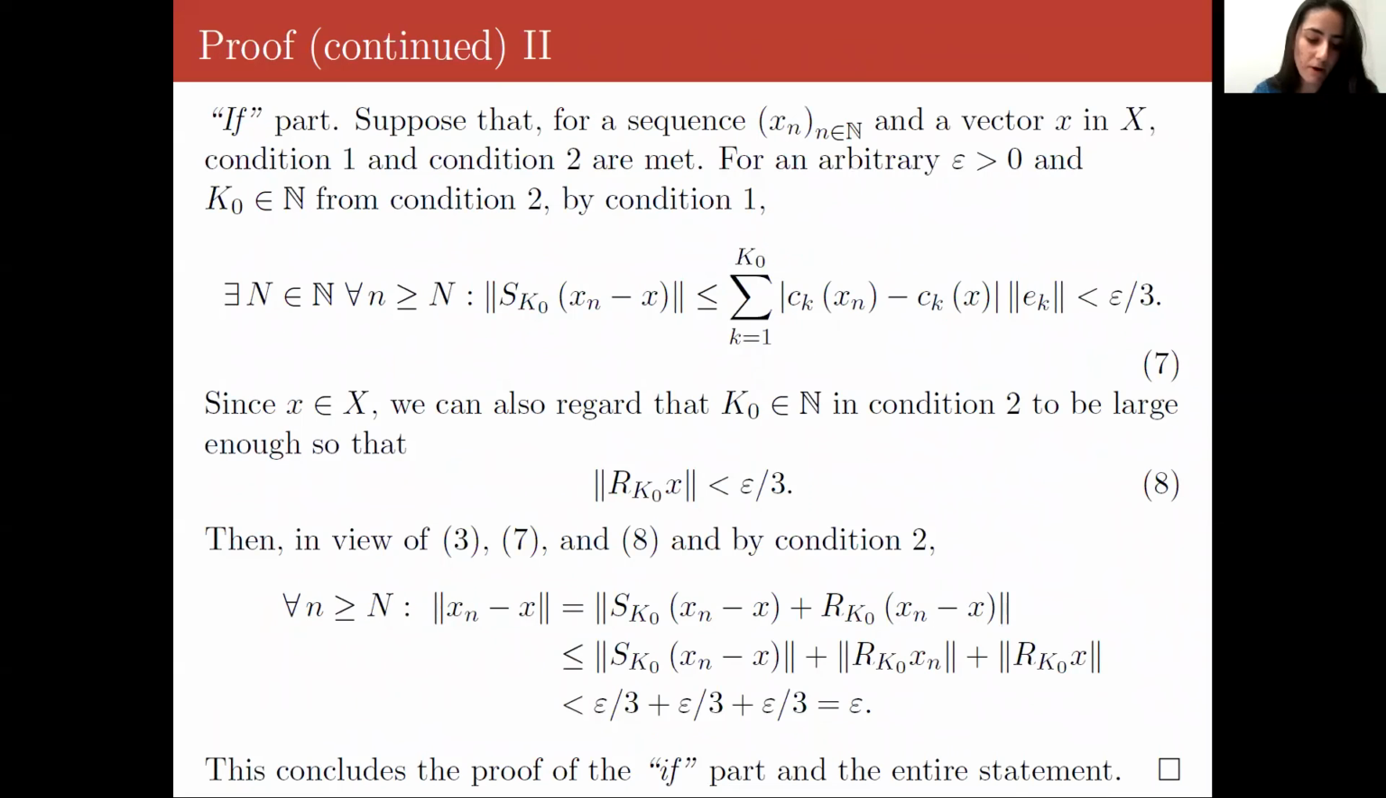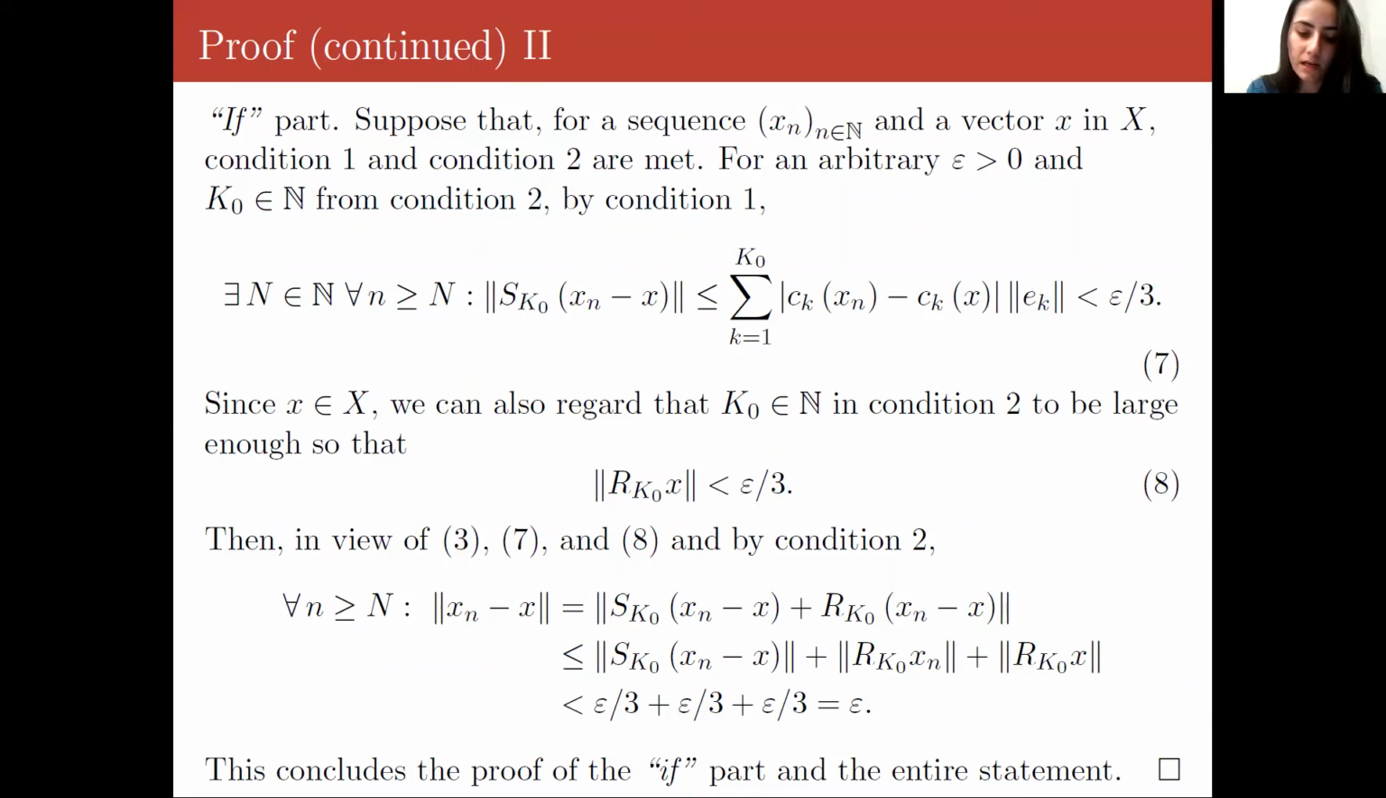So then moving on to the if part of the proof, we suppose that for a sequence and vector, conditions 1 and 2 are met. So for an arbitrary epsilon and a natural k0 from condition 2, we then have by condition 1 the following. So eventually all these can be made small. And then since we're in the space with the Schauder basis, the remainder of the Schauder expansion for X is, for k0 large enough, such that the norm of the remainder is less than epsilon over 3.